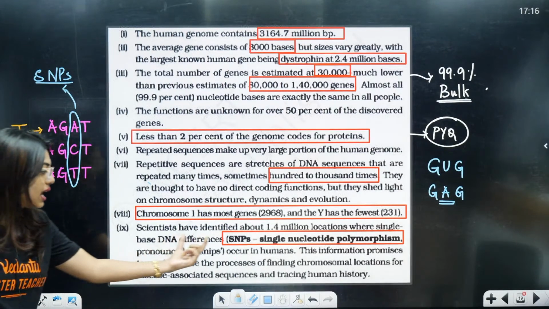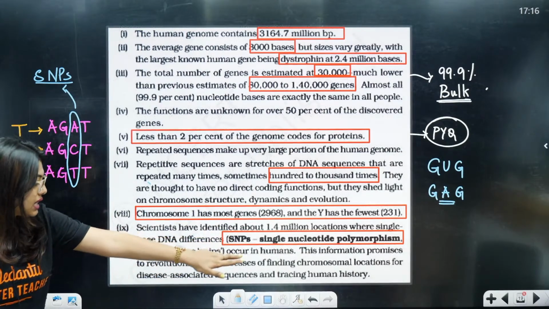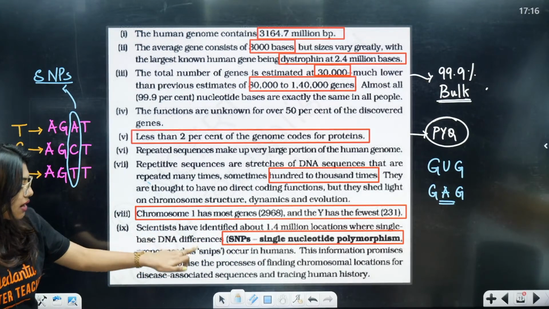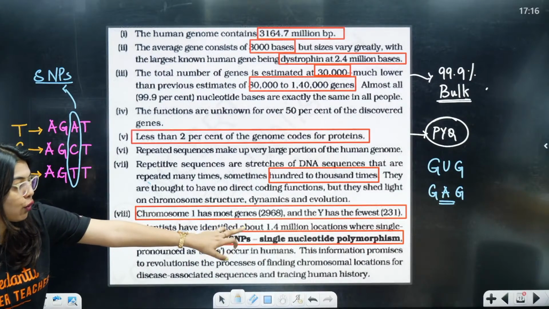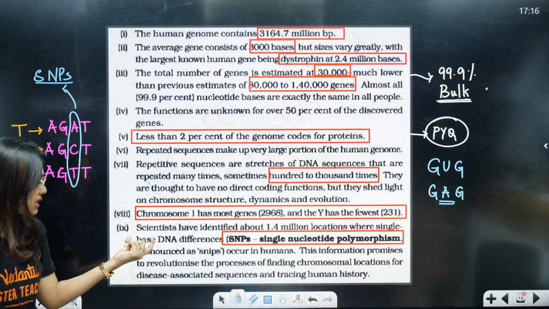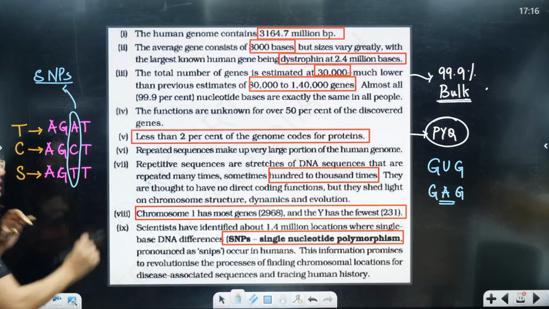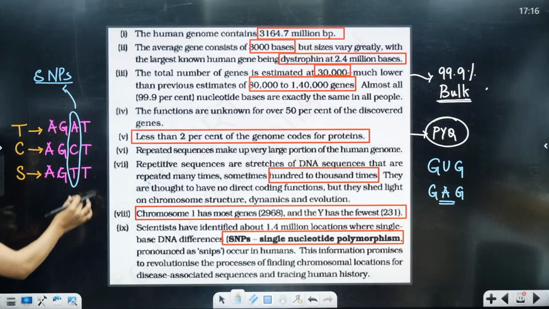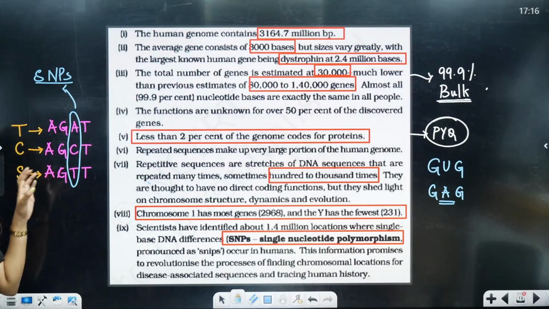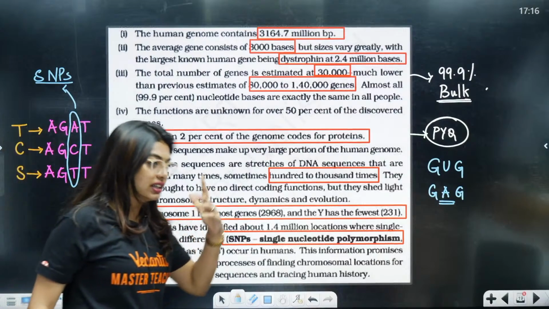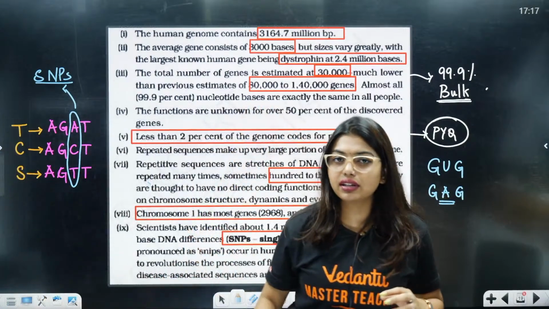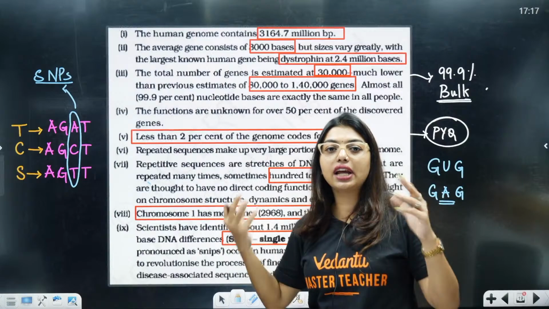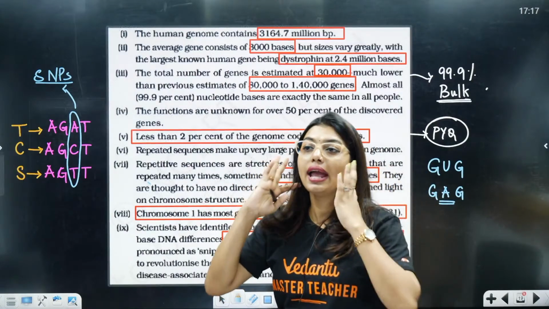So here you can say which occurs in humans. Scientists have identified about 1.4 million locations where there is a single base DNA difference, that is, just one base has changed, because of which Technoblade would have something completely different, Charan would have different, Sneha would have different. It could be even with your hair texture.